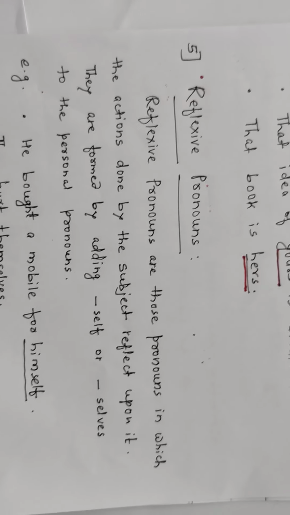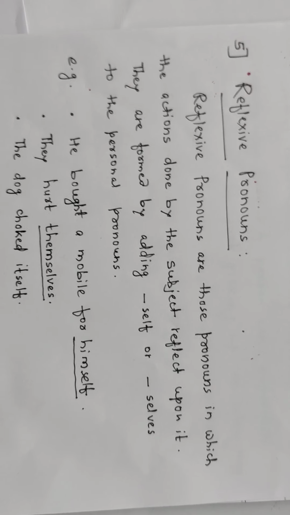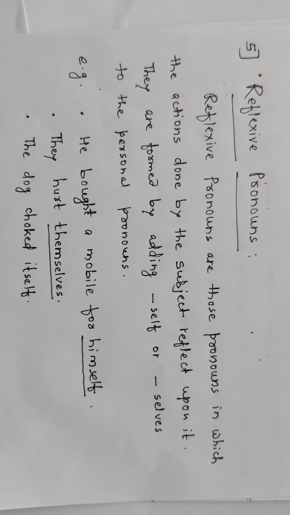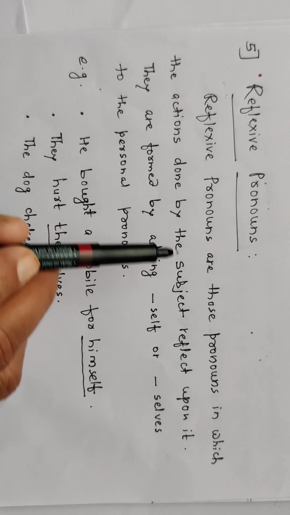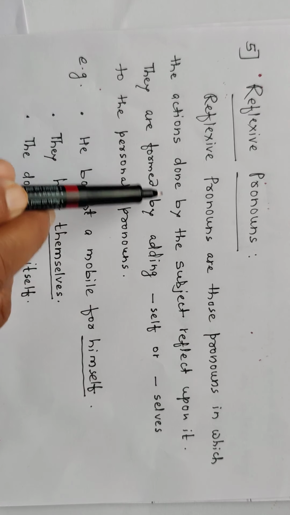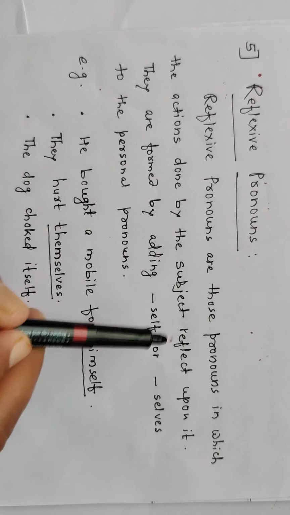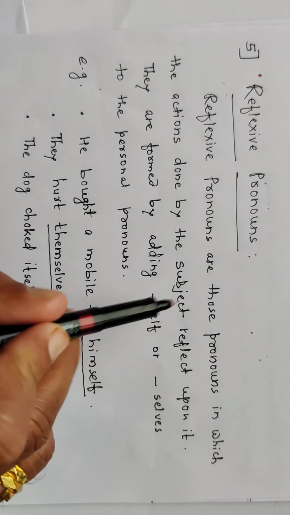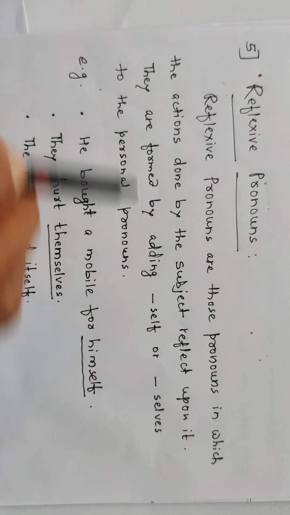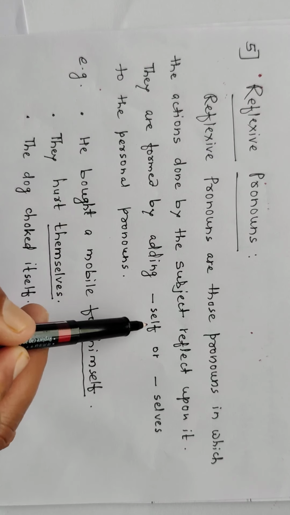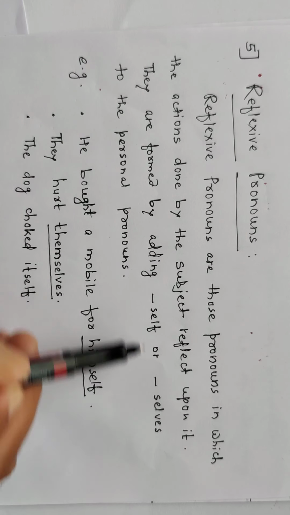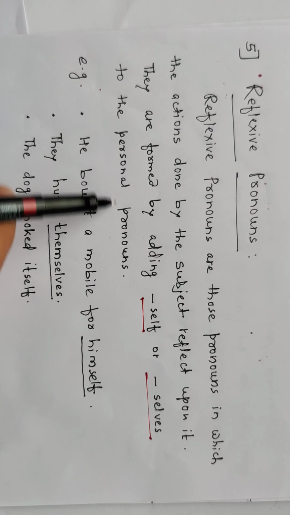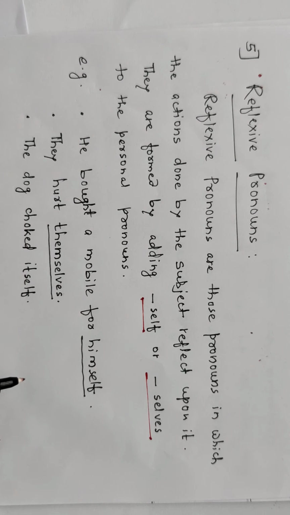The next one is reflexive pronouns. Look here. Reflexive pronouns are those pronouns in which the actions done by the subject reflect upon it. Upon it, it means the action is reflecting upon the subject itself. Okay. They are formed by adding self or selves to the personal pronouns.